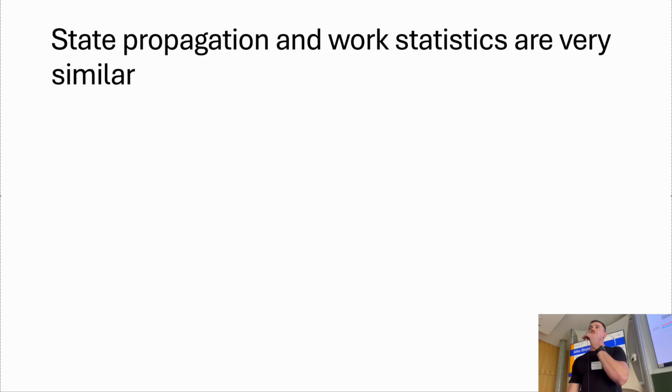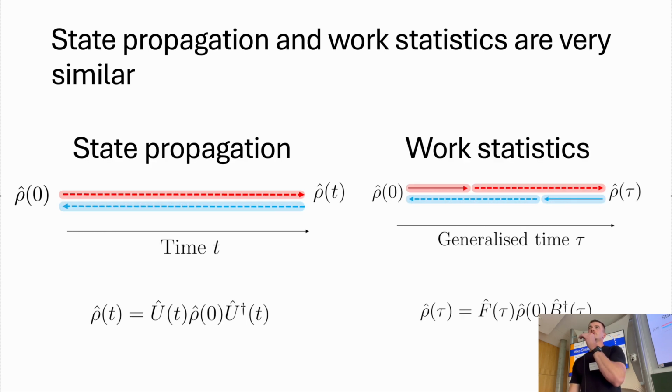So let's just see how these two things are similar. Basically, all I need you to do here is just look at these diagrams and see that they look quite similar. There's a few slight differences, but the details are not too important. They basically are just propagation along some axis. One is time, one is what we call generalized time.